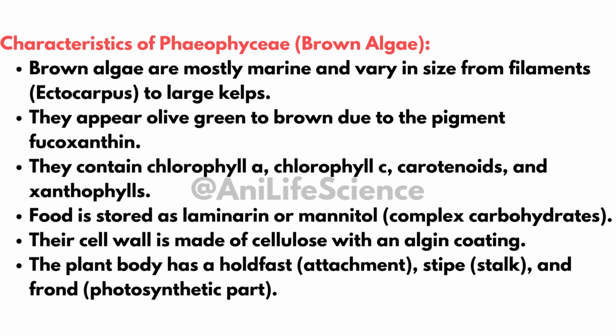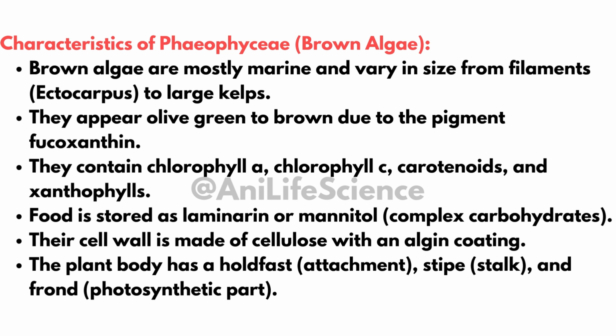Characteristics of Phaeophyceae: brown algae, mostly marine, range from small filaments, for example Ectocarpus, to large kelps. They appear olive green to brown due to the pigment fucoxanthin. They contain chlorophyll a, chlorophyll c, carotenoids, and xanthophylls. Food is stored as laminarin or mannitol. The cell wall is made of cellulose with an algin coating.